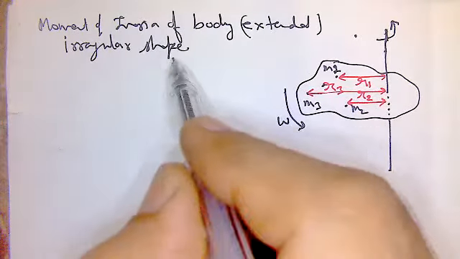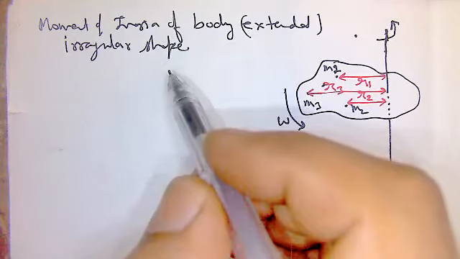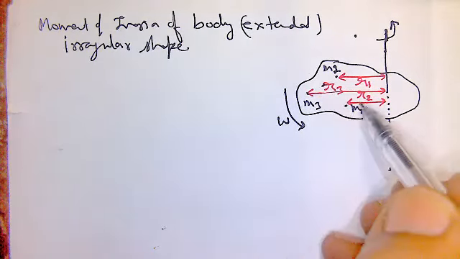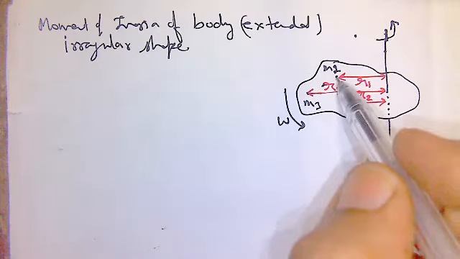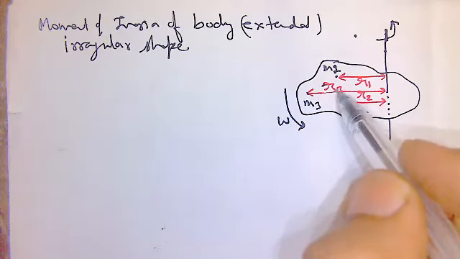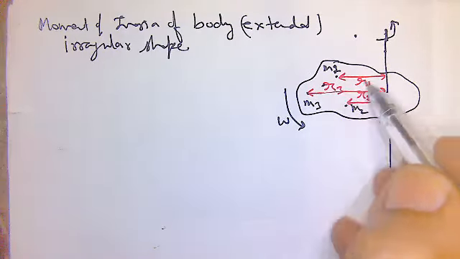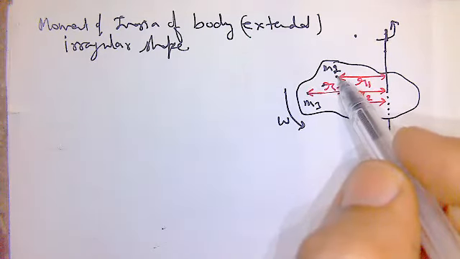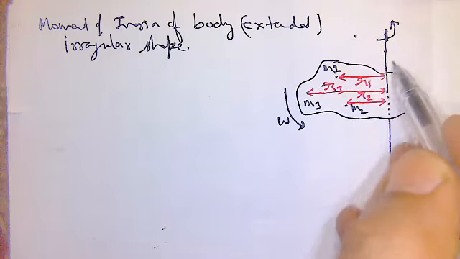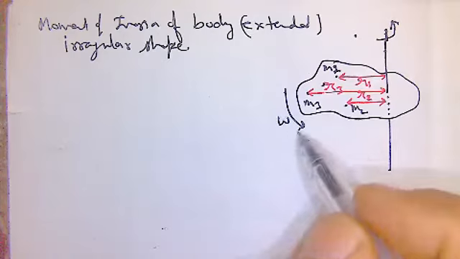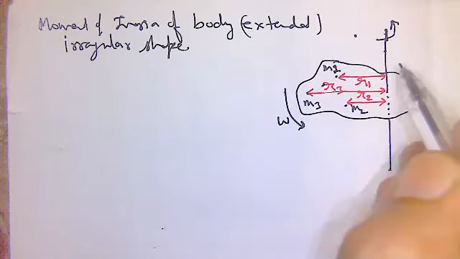मोमेंट ऑफ इनर्शिया के लिए हम इक्वेशन फाइंड कर रहे हैं कि मोमेंट ऑफ इनर्शिया किसी बॉडी का कितना होता है. There is a body, extended body of irregular shape, made up of different particles, say particle of mass m1, particle of mass m2, particle of mass m3, and the perpendicular distance of these particles from the axis of rotation is different. The perpendicular distance of particle of mass m1 is r1 from the axis of rotation. The body is rotating about this axis of rotation with constant angular speed omega.